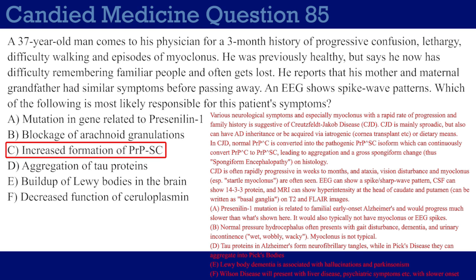Choice A, mutation in gene related to presenilin-1. This is familial early onset Alzheimer's disease. And obviously that's kind of your default with dementia a lot of the time, where you have memory loss. I suggested memory loss in this question as well, but you've got to get used to the fact that they like giving memory loss in all kinds of different dementia questions just to confuse you. But compared to this question, Alzheimer's would have a much slower progression, like I said, and no myoclonus, and there's typically nothing especially notable on EEG.